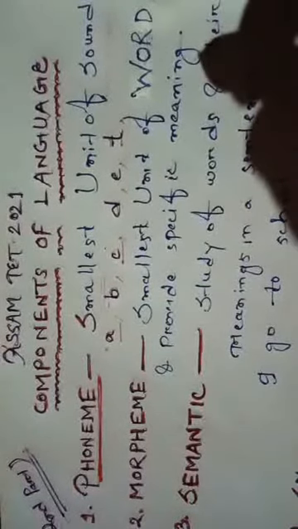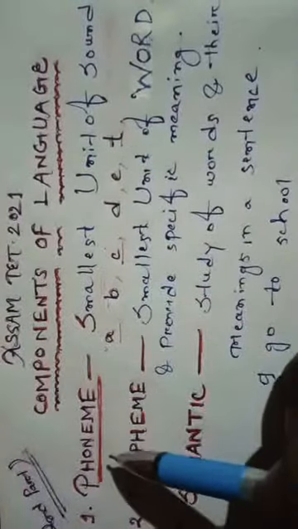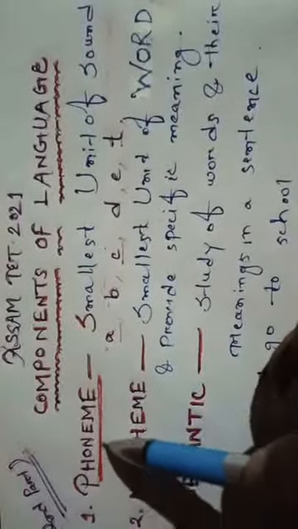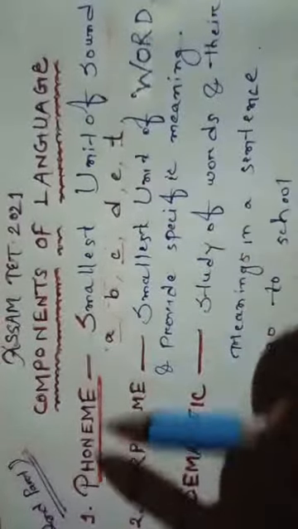Today I will discuss the second part of English pedagogy, that is components of language. Now what do you mean by language? Language is a device through which we can express our thoughts and emotions to others. Now here you see the first component of language is what? Phoneme. Phoneme means what? Smallest unit of sound. Remember, smallest unit of sound means phoneme.